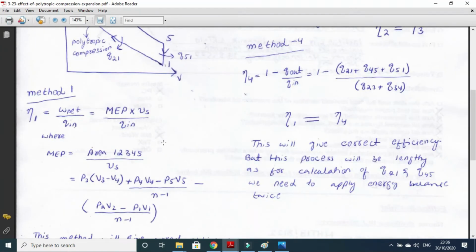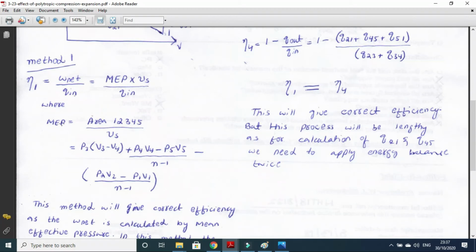So let's look at method 1. This numerical can be solved by method 1, where efficiency will be calculated as net work output divided by Q in, but you will calculate the net work output by using the mean effective pressure. So mean effective pressure multiplied by swept volume will give you the net work, divided by Q in, and the mean effective pressure should be calculated with this formula.